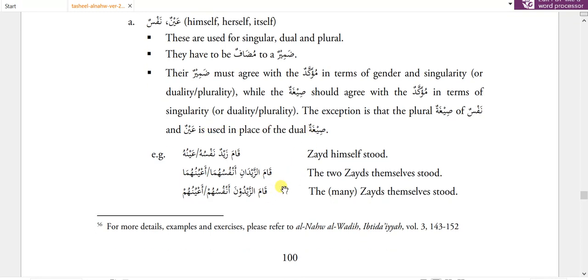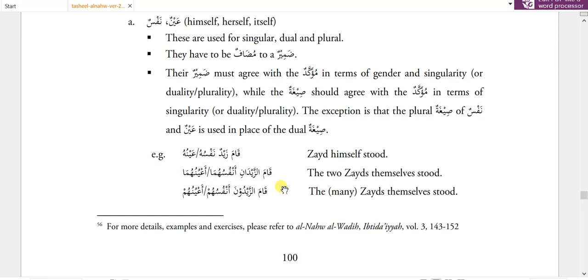So see, nafsun and ainun are both used for wahid as well as for tasniya and jama. It's very similar to wahid mutakallim, used for one male or female, but then we have no tasniya. Instead we have jama mutakallim. So wahid mutakallim, jama mutakallim. But under jama mutakallim there is an inclusion of tasniya mutakallim, right? So here again, nafsun and ainun is wahid and its jama is anfus or a'yun.